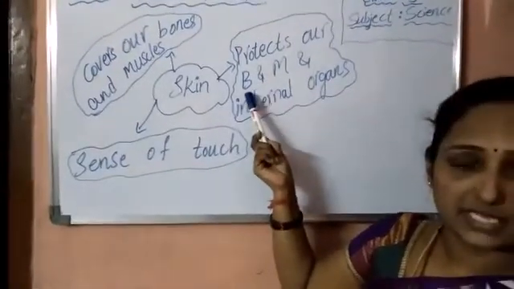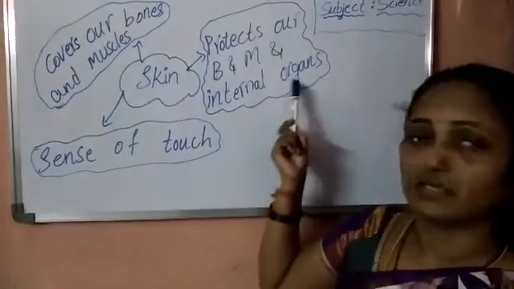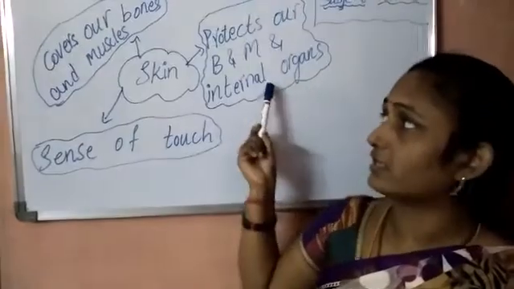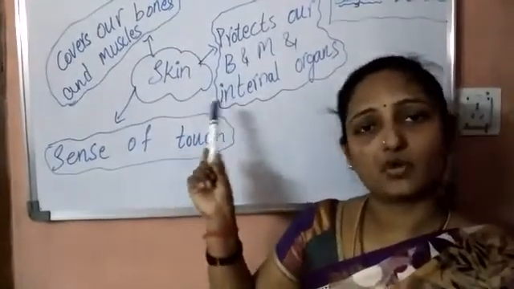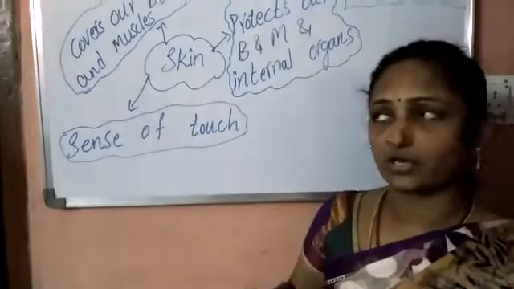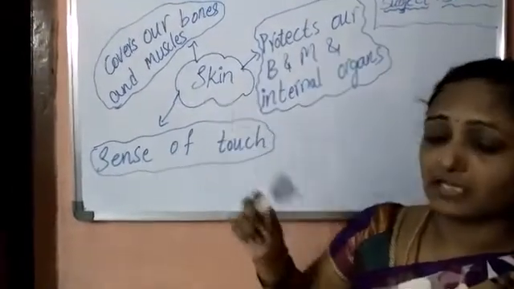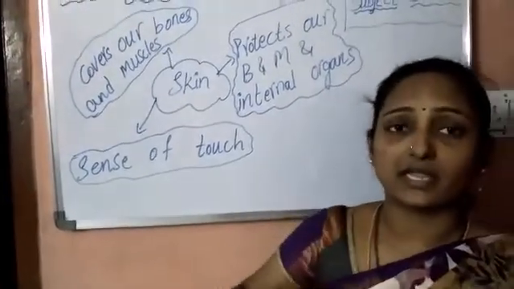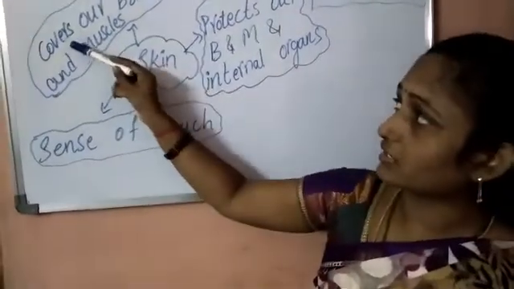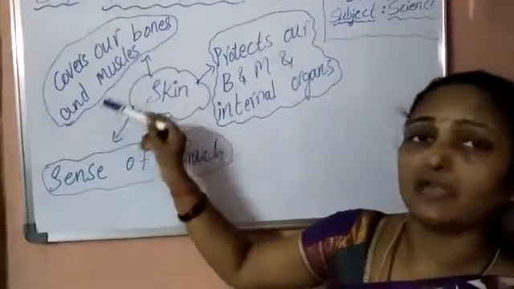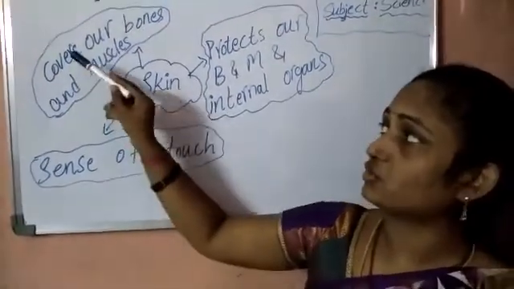Inside the skeletal system we have internal organs also present. So this helps us to protect our bones, muscles and the internal organs. And the skin is covering the entire body, the entire skeleton system, so that it covers our bones and muscles. Skin helps us to cover our bones and muscles.